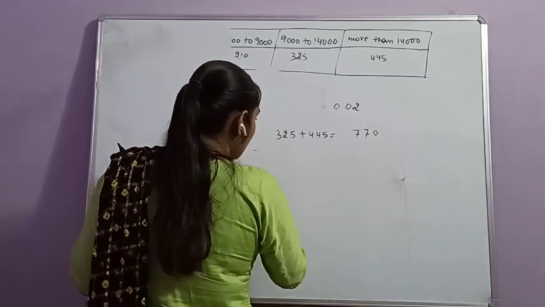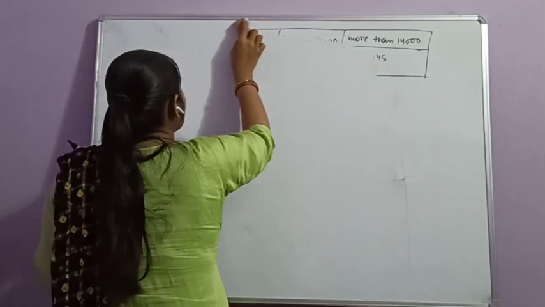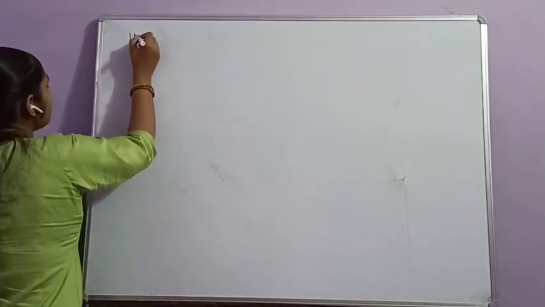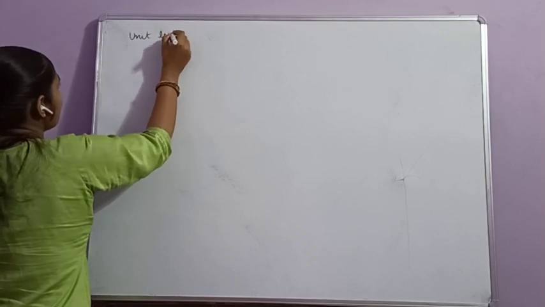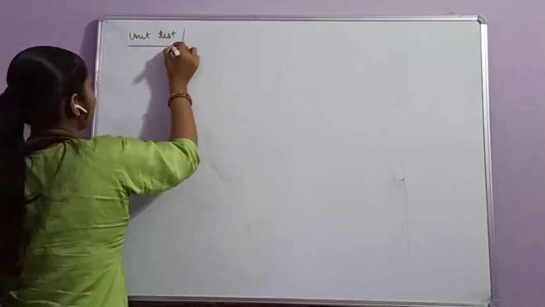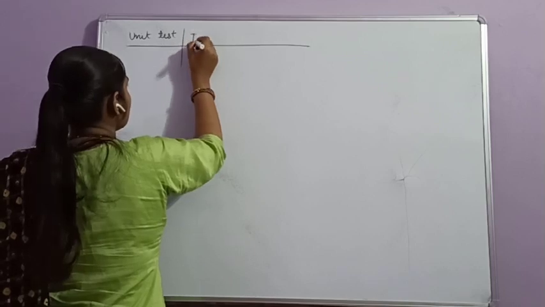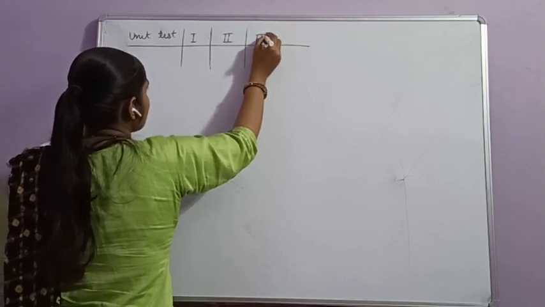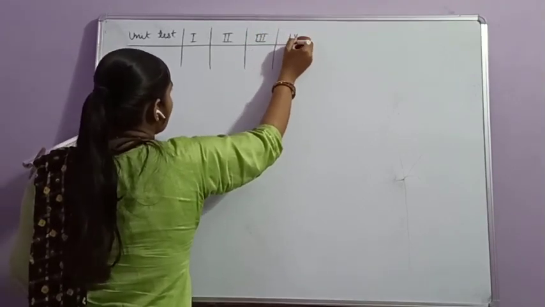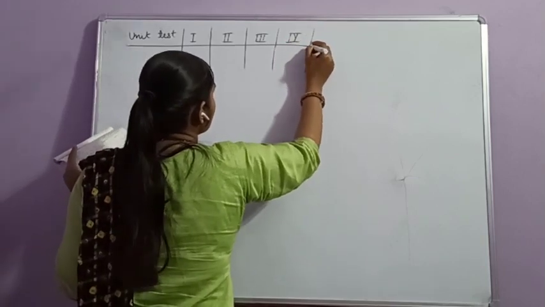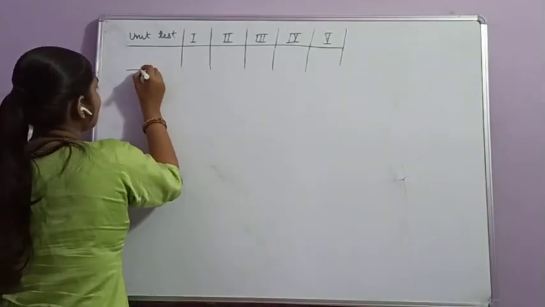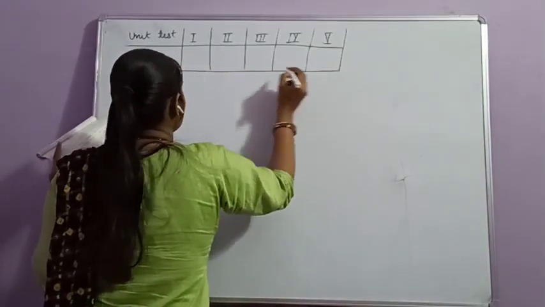The student's percentage in the monthly unit tests is given through the table: first unit test, second unit test, third unit test, fourth unit test, and fifth unit test. It means the total number of tests is 5, as mentioned in the table.